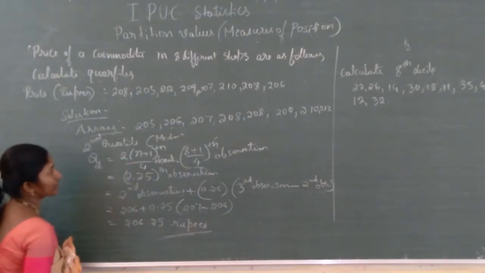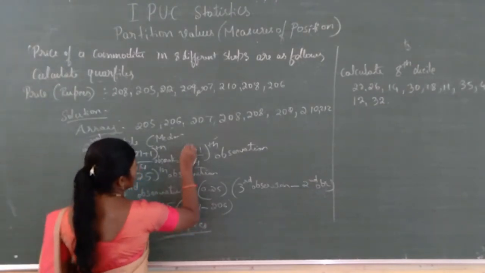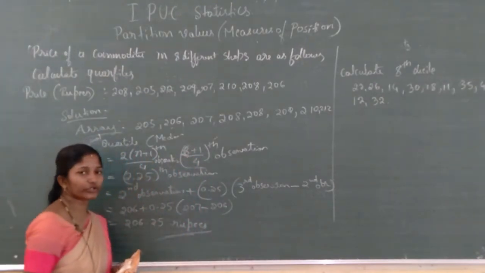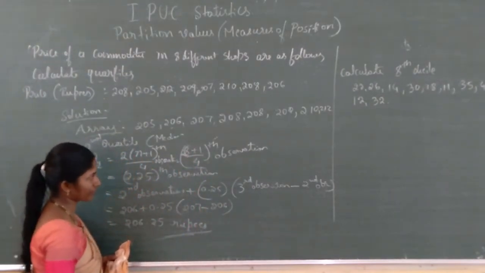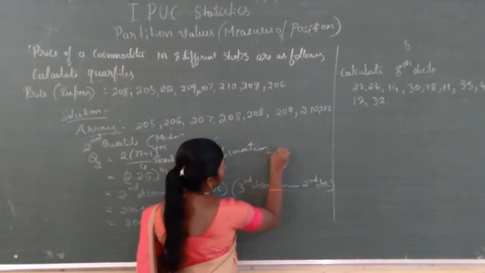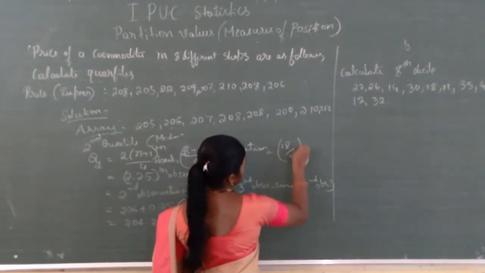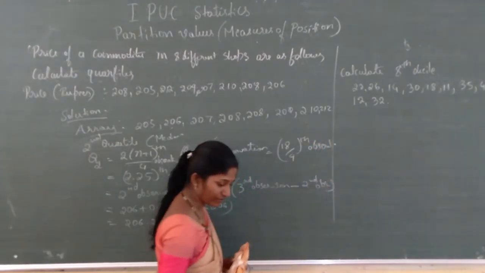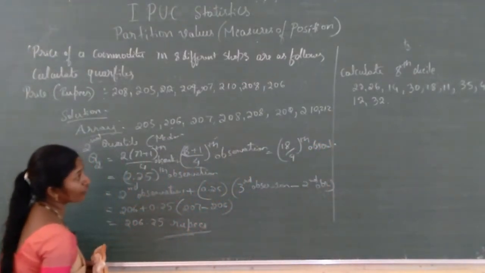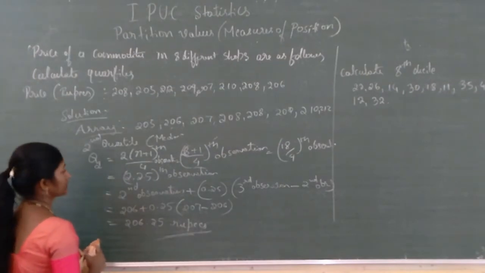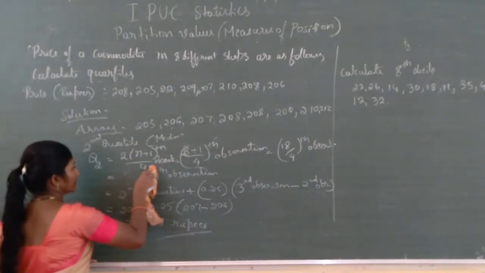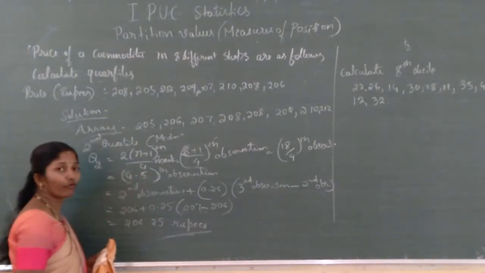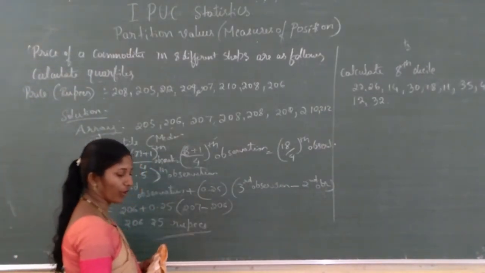Q2 is 2 into n plus 1 divided by 4. Here, multiply 2 into 9, 18. 18 divided by 4, we get the answer 4.5, this much of observation.